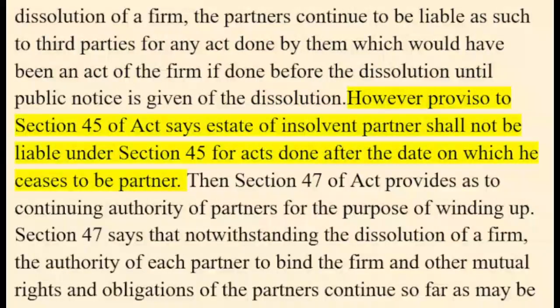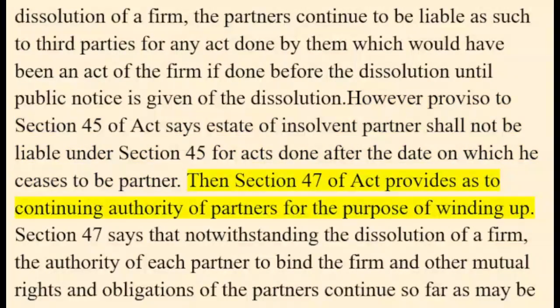Dissolution. However, the proviso to Section 45 of the Act says a state of insolvent partner shall not be liable under Section 45 for acts done after the date on which he ceases to be partner. Then Section 47 of the Act provides as to continuing authority of partners for the purpose of winding up.